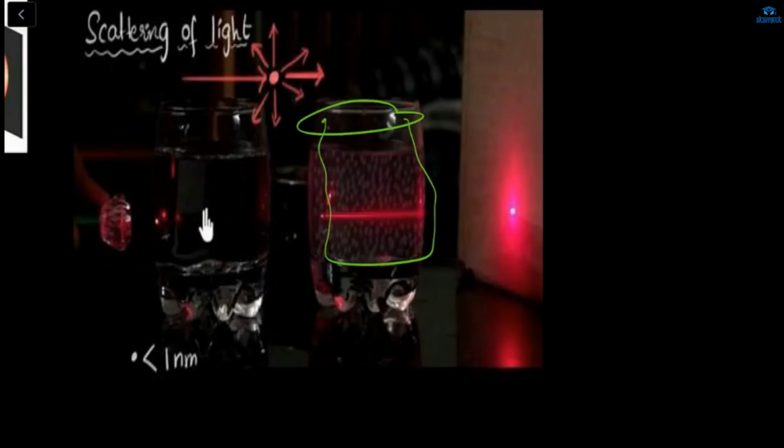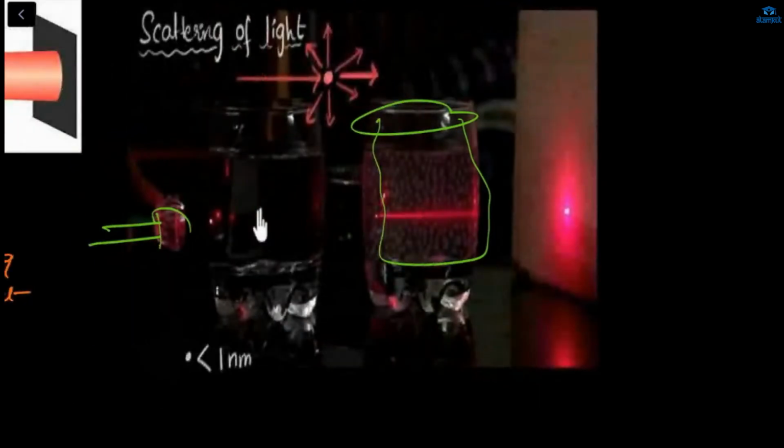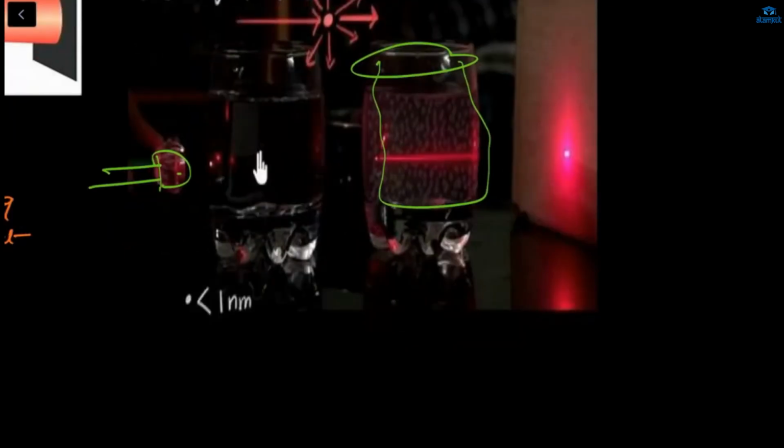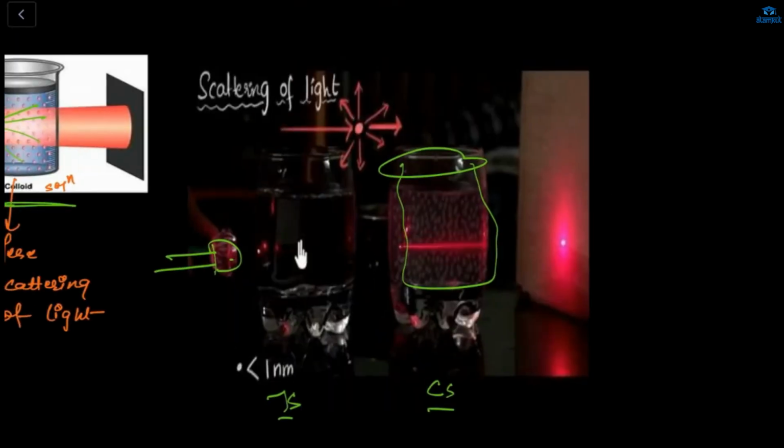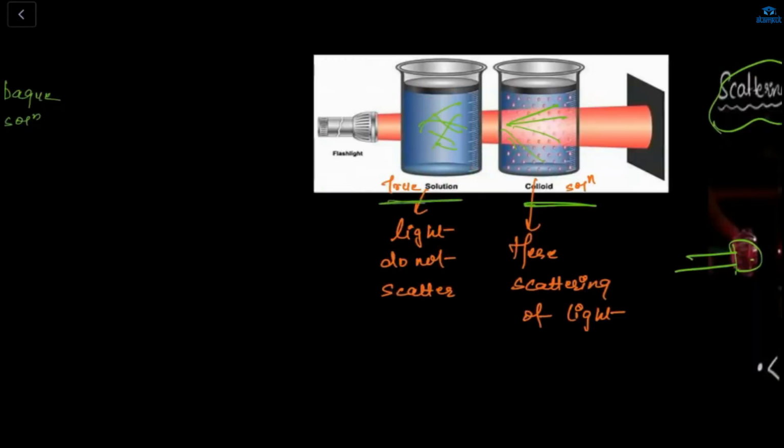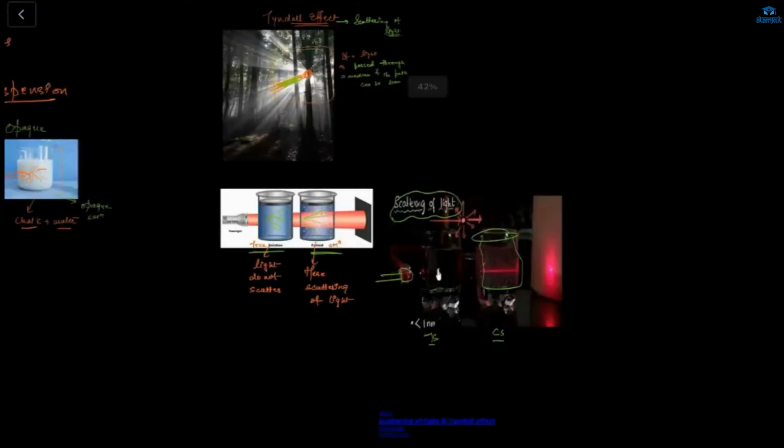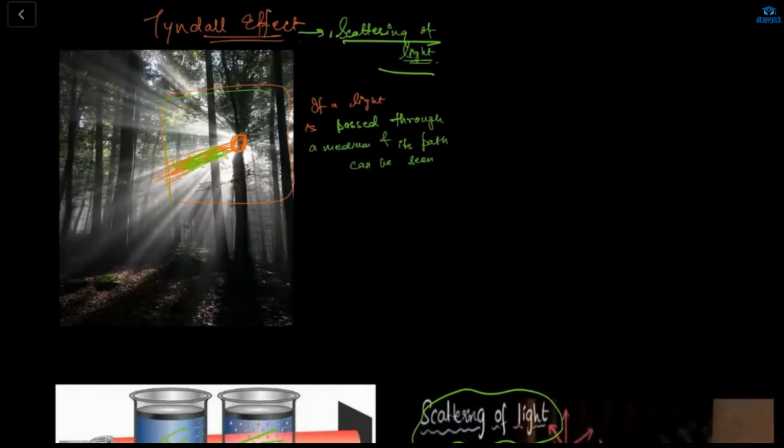If from here the laser light or some light is passed, you can see it. Okay, good. Then this is the true solution and this is the colloidal solution. In this true solution, scattering of light does not take place, and in a colloidal solution, scattering of light takes place. And this phenomenon is known as the scattering of light, and this scattering of light is known as the Tyndall effect. Okay, everybody got it? Yes, ma'am.